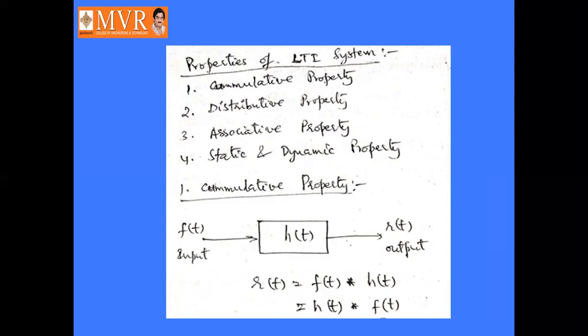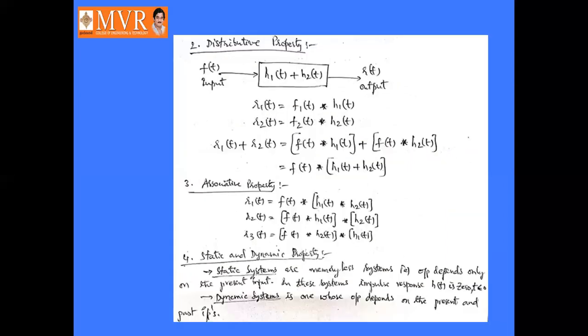Cumulative property is nothing but r of t can be represented as f of t convolved with h of t, or h of t convolved with f of t. Next is the distributive property: r1 of t plus r2 of t can be represented as f of t convolved with h1 of t whole plus f of t convolved with h2 of t whole. So by taking f of t as common, f of t convolved with h1 of t plus h2 of t whole.